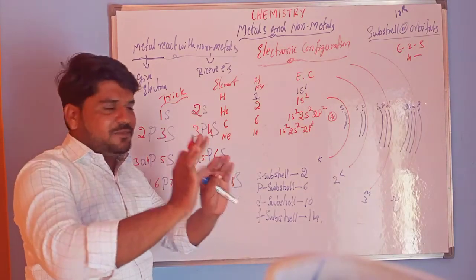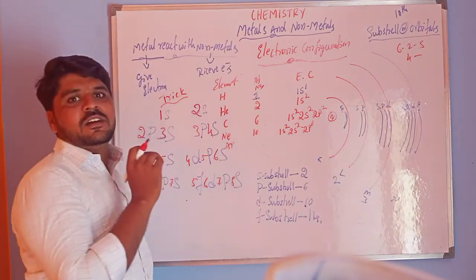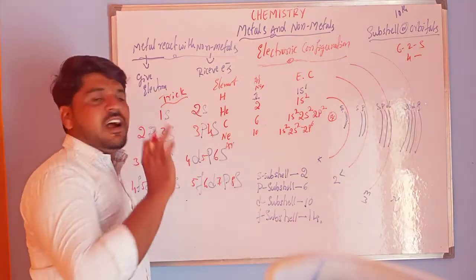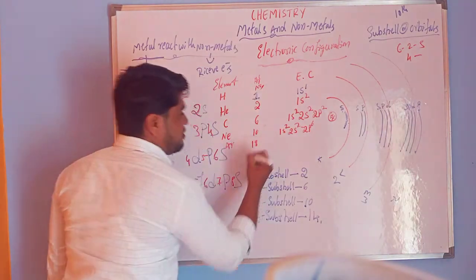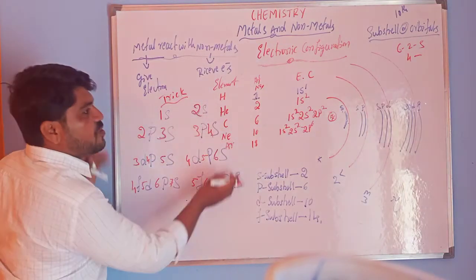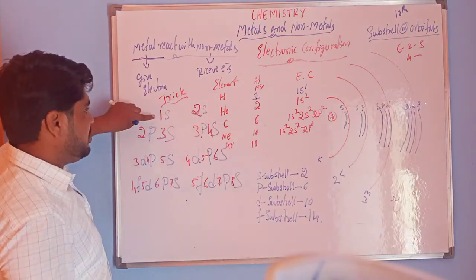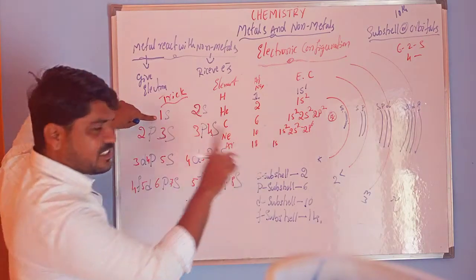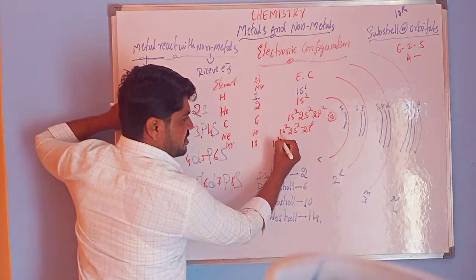So one more example: argon. Ar is the symbol of argon, and the atomic number is 18. So just by using this trick, you can write the electronic configuration. First, you have to use 1s. So in 1s, how many electrons, ma? In s orbitals, always you have to fill 2 electrons only, so 1s2.